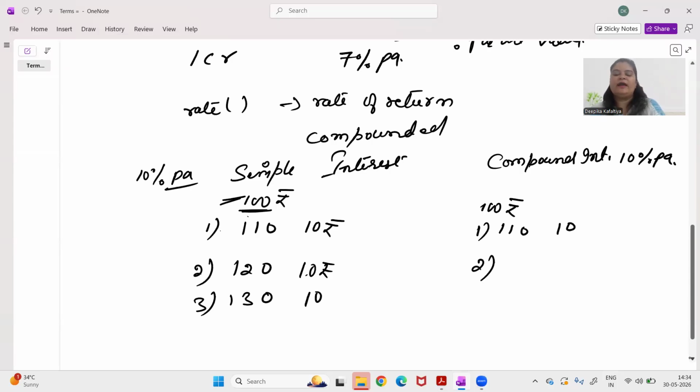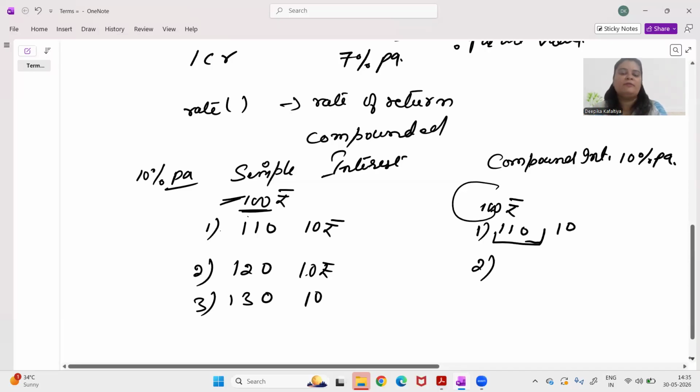In the second year, what will happen? You'll get 10% interest, but not on this. You'll get 10% interest on the total amount which is there in your account. So 10% of 110 means this time you will get 11 rupees interest. So your interest will be higher than what you were getting in simple interest. Okay, so your 110 will become 121.